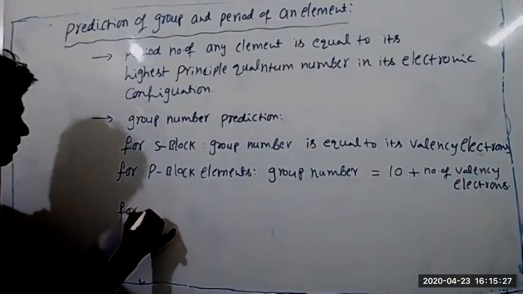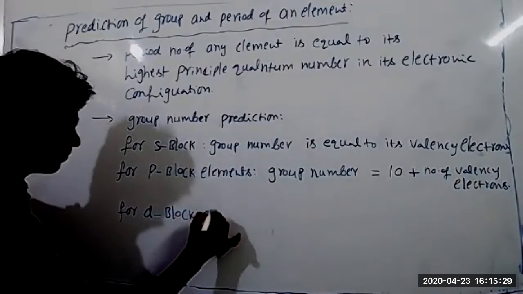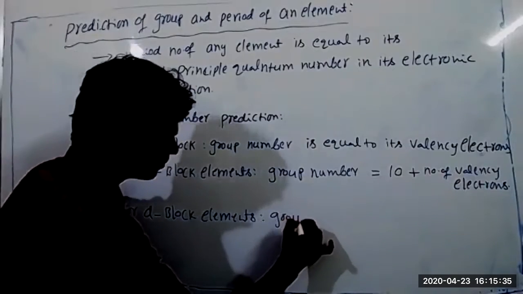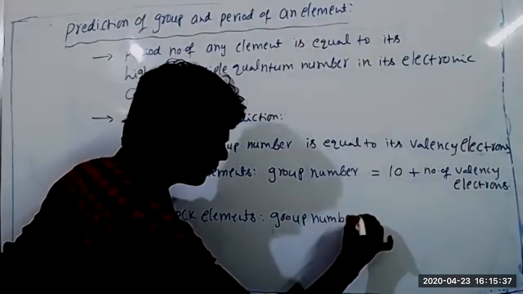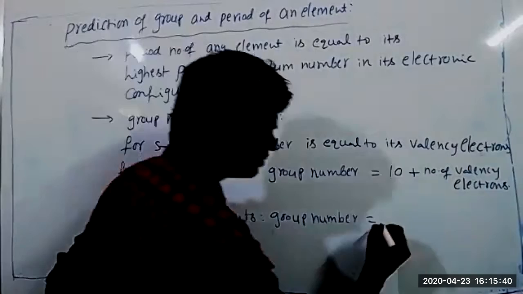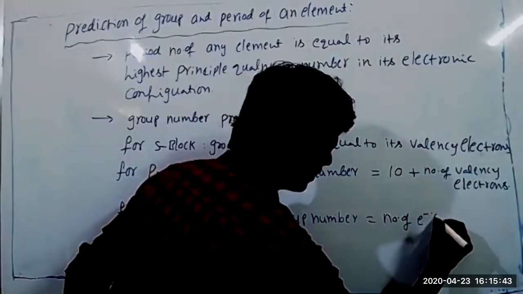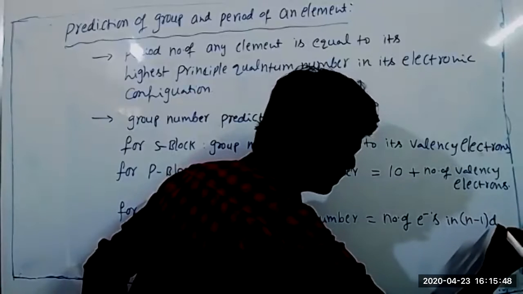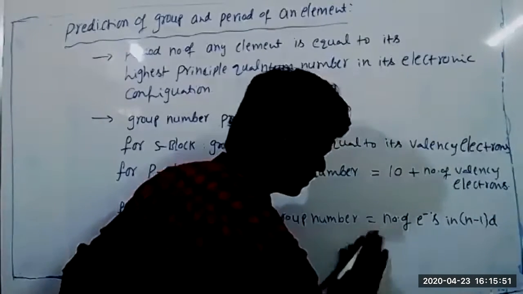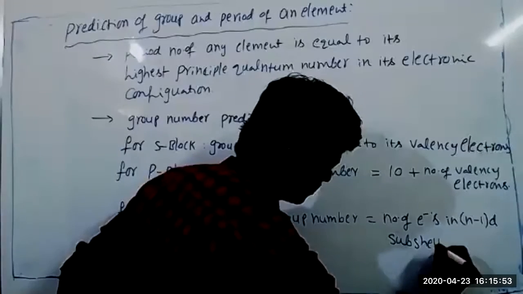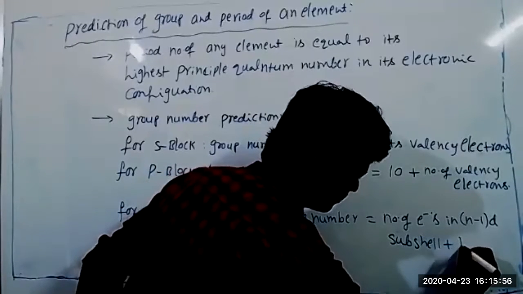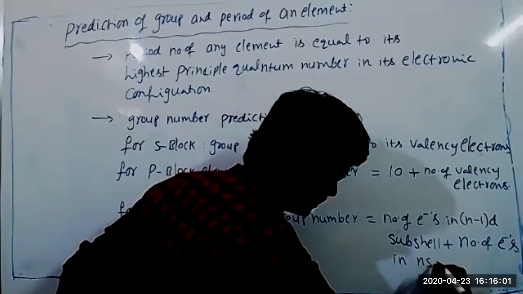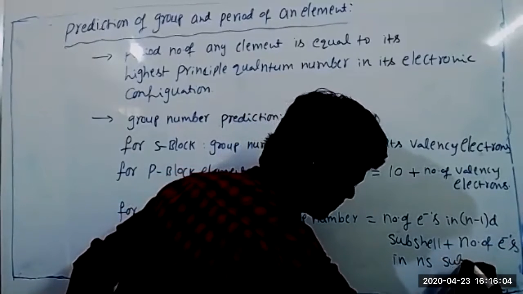Next, for a d block element, group number is equal to the number of electrons in the (n-1)d subshell plus the number of electrons in the ns subshell.